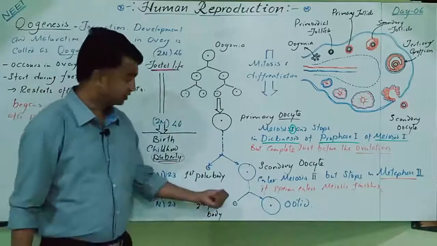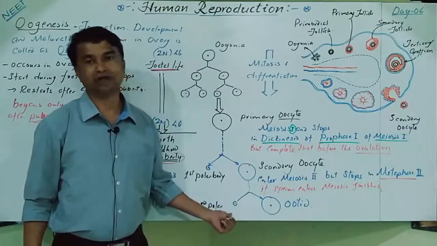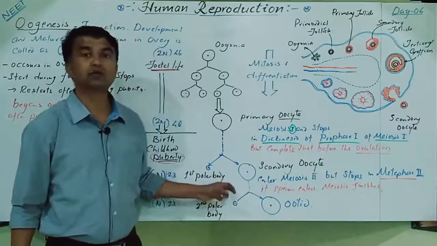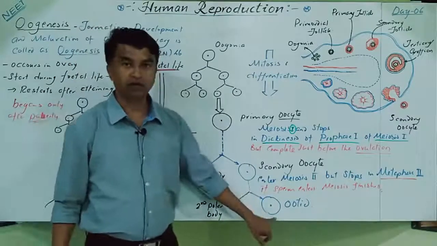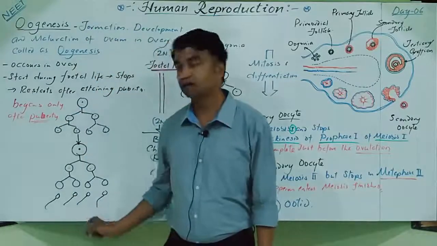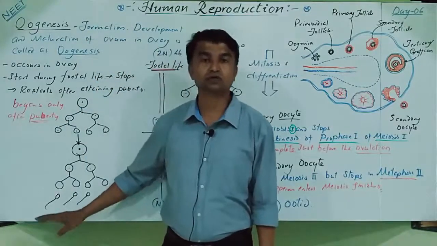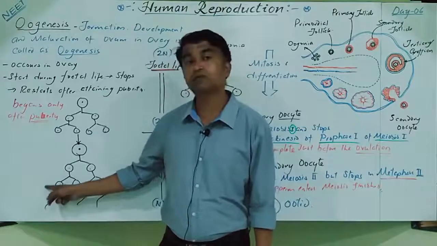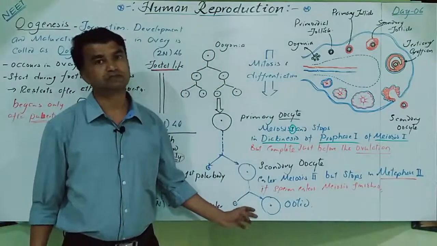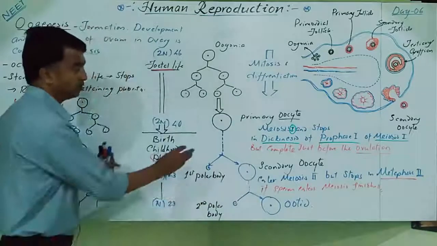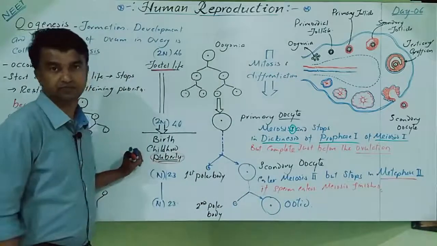The fate of the second polar body we don't know exactly. In some cases it undergoes division and produces 3 polar bodies in total and 1 oocyte. But in the male case all are spermatids which turn into spermatozoa. So here spermiogenesis is there. Here such a process is totally absent. So this is about oogenesis.